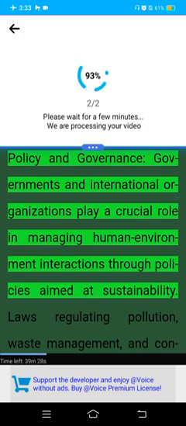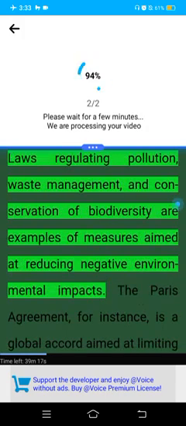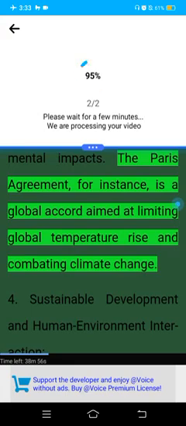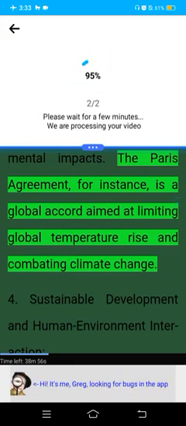Policy and governance. Governments and international organizations play a crucial role in managing human-environment interactions through policies aimed at sustainability. Laws regulating pollution, waste management, and conservation of biodiversity are examples of measures aimed at reducing negative environmental impacts. The Paris Agreement, for instance, is a global accord aimed at limiting global temperature rise and combating climate change.